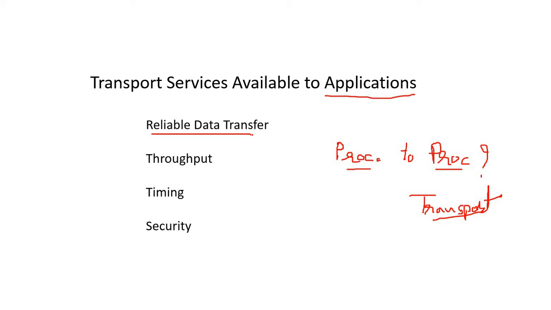Like whenever you are making a phone call to someone, reliability means there is a requirement of proper voice. Get it? Whenever you are talking with the other end, you require proper voice from the other end. Whenever you are speaking, the other person is looking for proper voice from your side, as well as no delay between the voice.